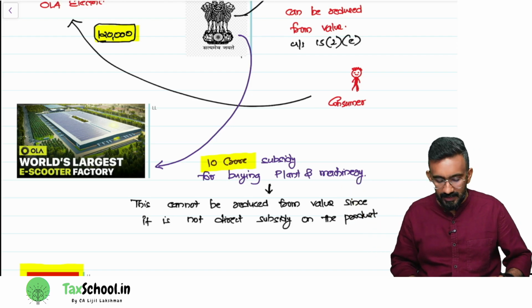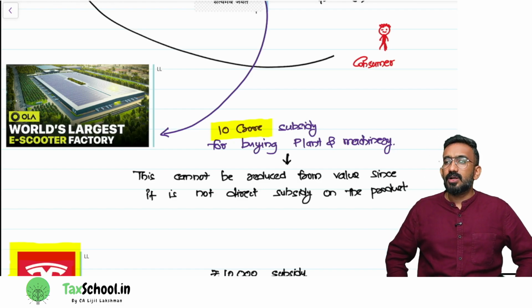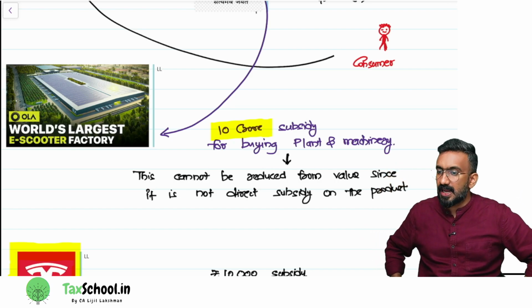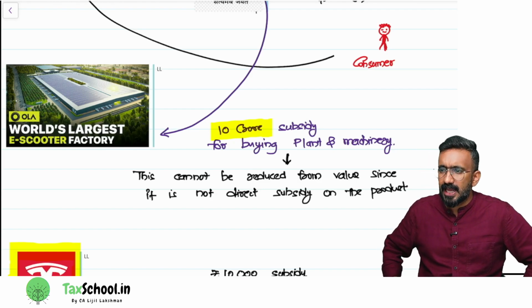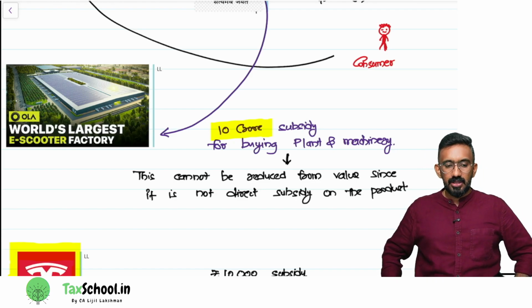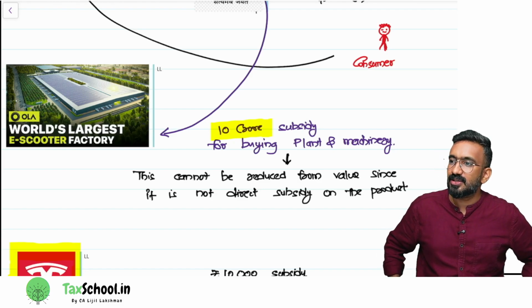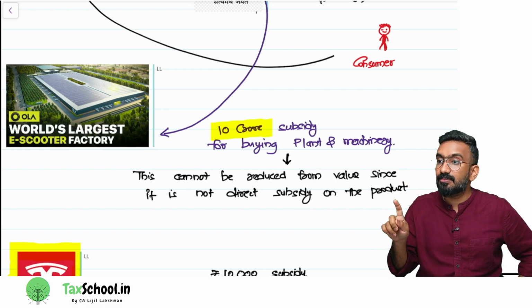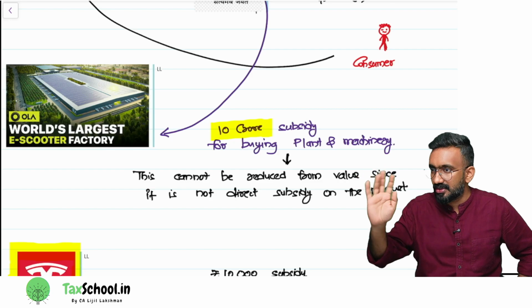Suppose the Tamil Nadu government is giving, because in Tamil Nadu we have the huge plant that they have set up, a 10 crore subsidy for buying plant and machinery to Ola Electric, because they have made a beautiful plant in Tamil Nadu, helping a lot of people get jobs here. Suppose in a month, Ola Electric has a turnover of 100 crore. Can they reduce 10 crore from the value and then pay GST only on 90 crore? No. Why? This is not a direct subsidy. Even if it is given by government, if it is not a direct subsidy, you should ignore it. You cannot reduce it from the value.